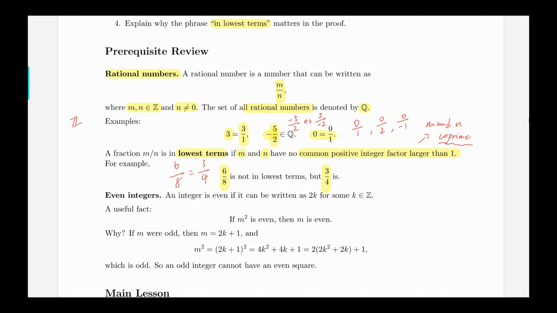Okay, let's go over the even integers. An integer is even if it can be written as 2k for some k in the set of integers. For example, 1 is an integer, and 1 times 2 is 2. Negative 1 times 2 is negative 2. 0 is an integer, and 0 times 2 is 0. And you see, these are all the even numbers. So that's a pretty useful definition.